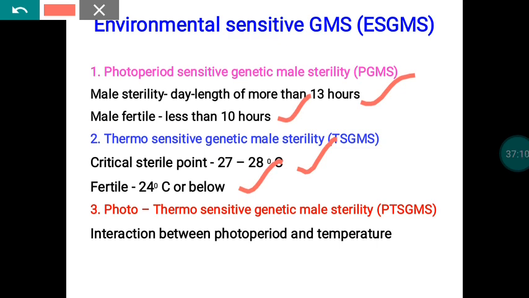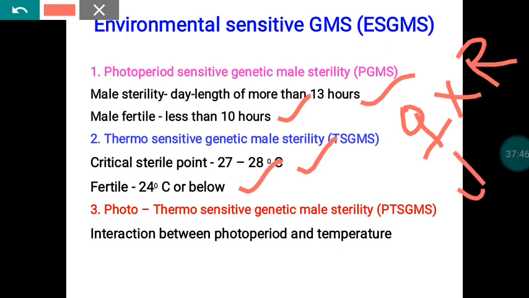Another one is the photothermosensitive genic male sterility system. Here the gene is under the control of the photoperiod as well as temperature, a combination of these two. So these mechanisms are also available, and each has its own merits and demerits. As far as the advantage is concerned, whenever the photoperiod is more than 13 hours, we can go for hybrid seed production, because at that time the plant becomes male sterile and female fertile. So we can cross with a suitable R line, meaning a male parent, and harvest from that.